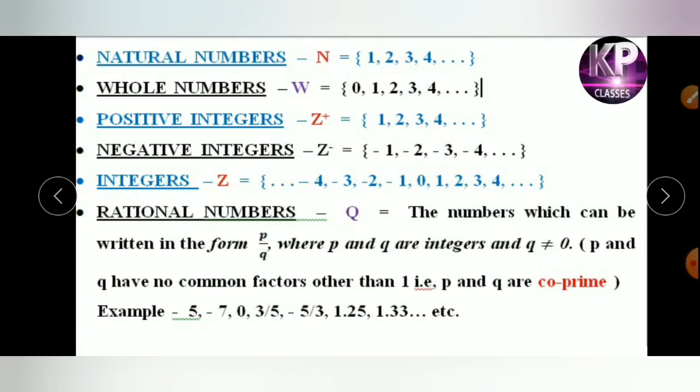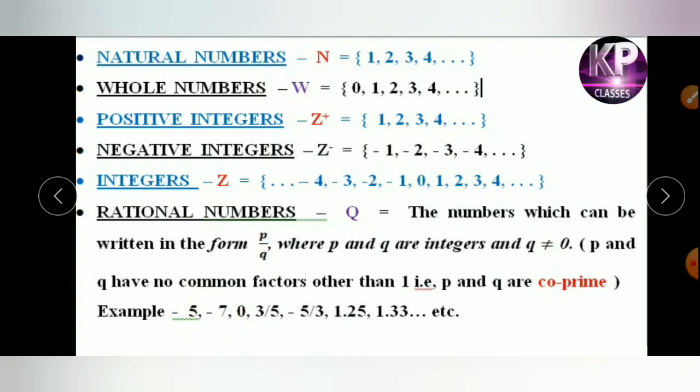Examples: 5, minus 7, 0, 3 by 5, minus 5 by 3, 1.25, etc. Here 5, only positive 5, means 5 by 1. It becomes the form of p by q, where q is 1.